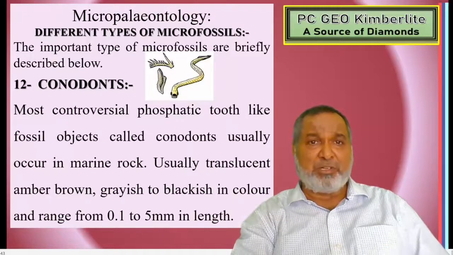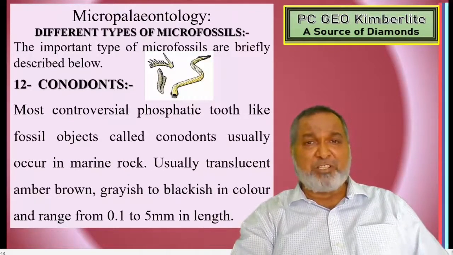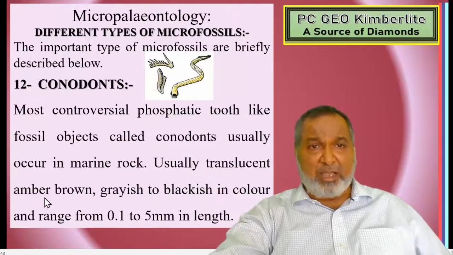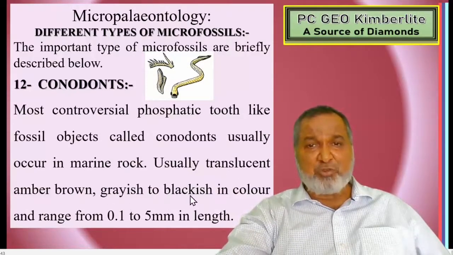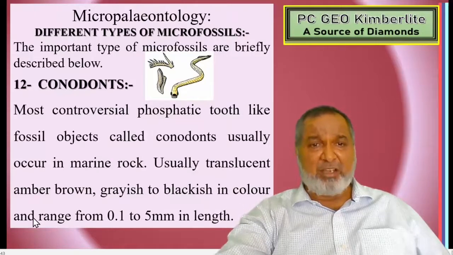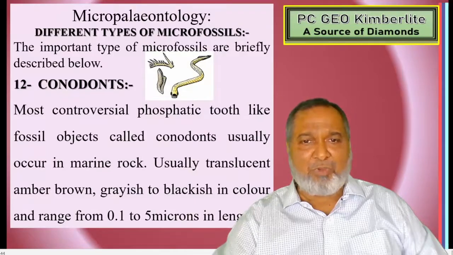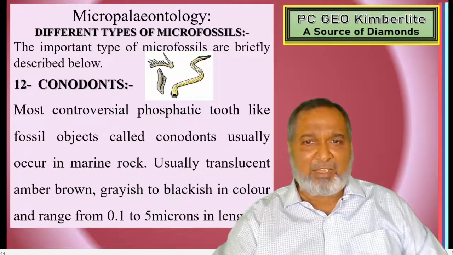Next one, conodonts. Most controversial phosphatic tooth-like fossil objects called conodonts usually occur in marine rock, usually translucent, umber brown, grayish to blackish in color, and range from 0.1 to 5 millimeters in length.